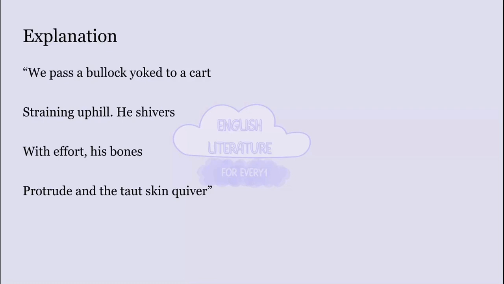As both of them notice the pain of the bull, they see how he shivers as he gets hit by the leash and how his bones can be seen through his stretched skin. Taut means being stretched or something that is being pulled tightly. So, in these lines, you can also notice the alliteration, protrude and taut skin quiver. The alphabet T is being repeated, right?